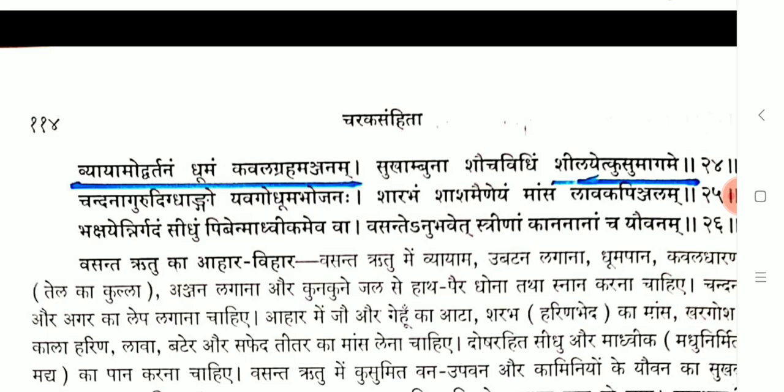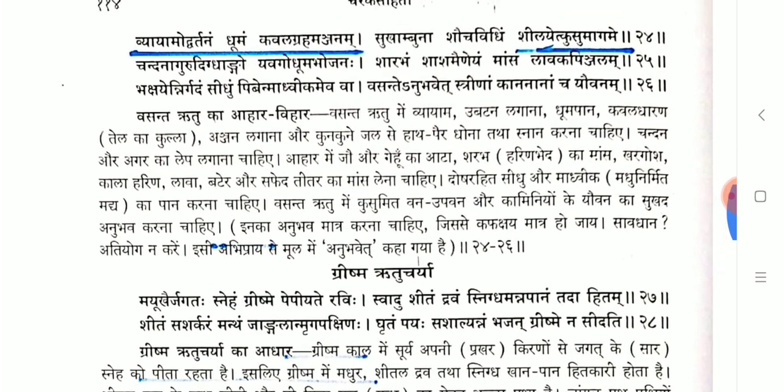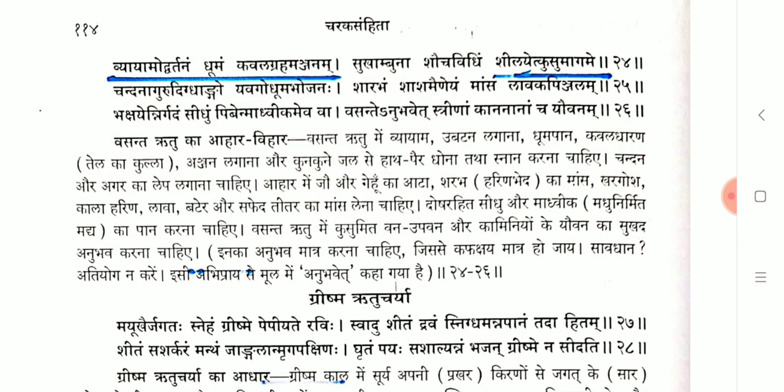Ahara and Vihara related to the Vasanta Ritu Charya are told. Vyayamodvartanam Dhumam Kavala Graham Anjanam. These should be practiced: Vyayama, Udvartana, Dhuma, Kavala Graha, Anjana. Shitalet Kusumagame. Kusumagame Ritu is a synonym for the Vasanta Ritu. Okay, this is important to remember. Kusumagame. A question will come on this point. Kusumagame is mentioned for which Ritu?